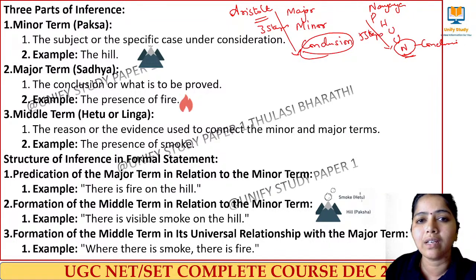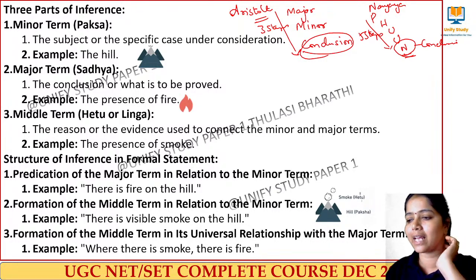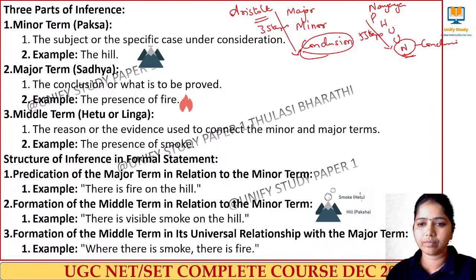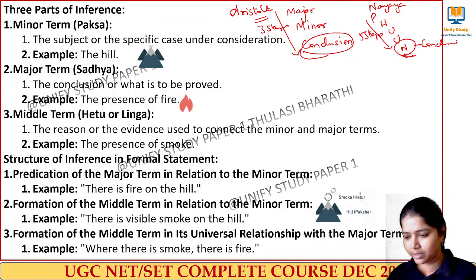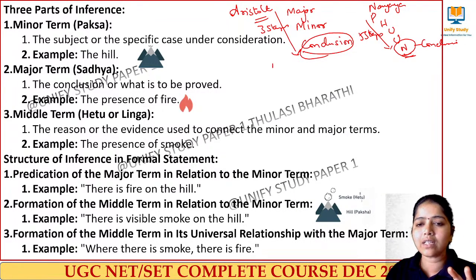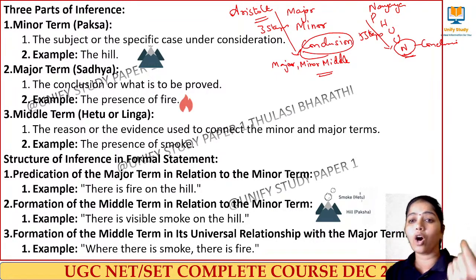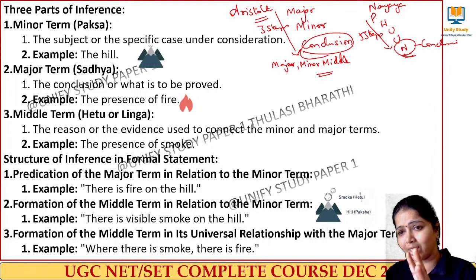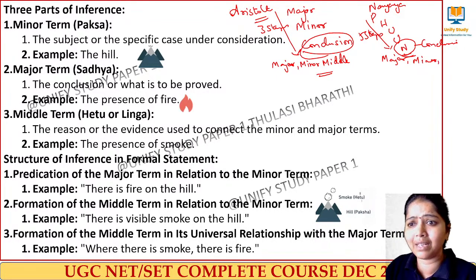How many terms are there in Aristotle logic? Yes, quick. Yes, we have 3 terms: major term, minor term, and middle term. So these are the 3 terms that we have in Aristotelian logic. Okay. And similarly here, how many terms are there? Here also we have 3 terms, and we call them the major term, minor term, and a reason.